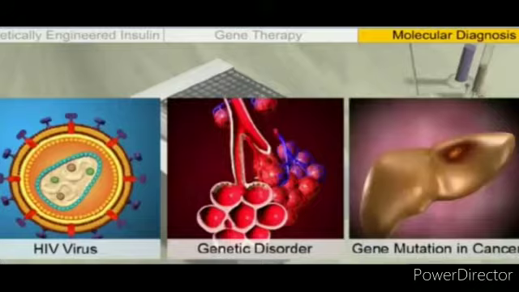Polymerase chain reaction is now routinely used to detect HIV in suspected AIDS patients. It is being used to detect mutations in genes in suspected cancer patients too. It is a powerful technique to identify many other genetic disorders. This is also diagnosing the diseases early. That is one advantage.